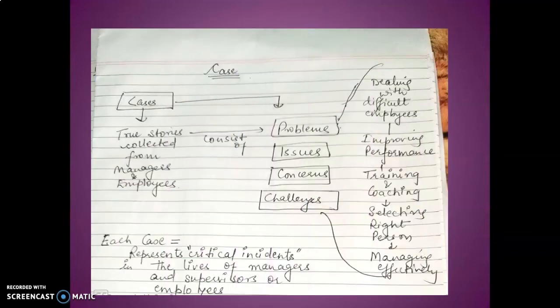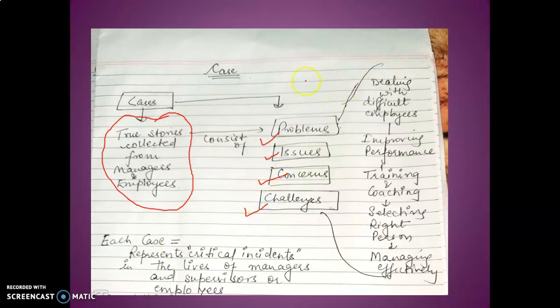Now, talking about a case in layman's language, what is a case? It is actually true stories collected from managers and employees. These are real stories that have happened with the employees. What do they consist of? They consist of problems, issues, concerns and challenges.